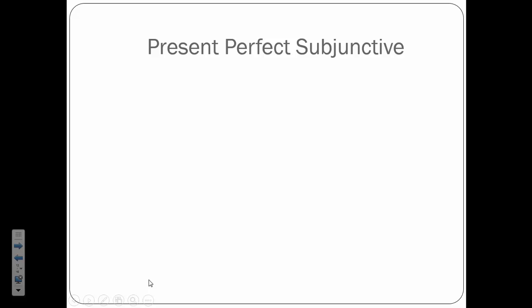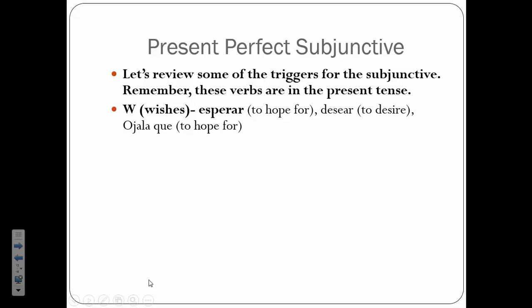We just talked about the present perfect. That was a quick review from August. So now let's talk about the present perfect subjunctive. But before we do that, let's talk about some of the triggers for the present perfect subjunctive. So let's review some of those, all of those trigger words.